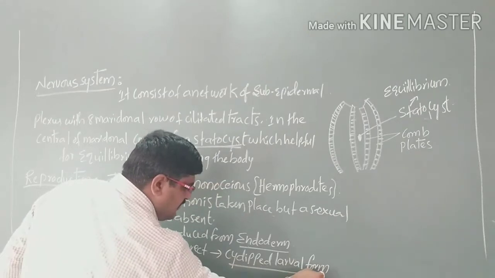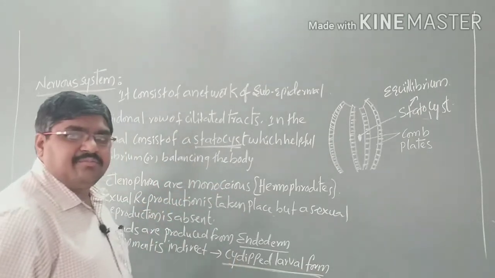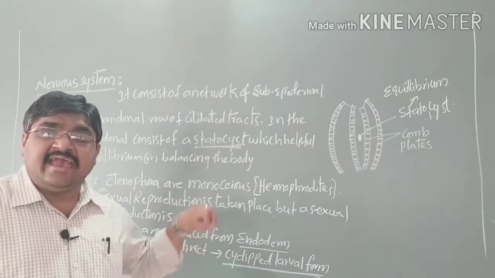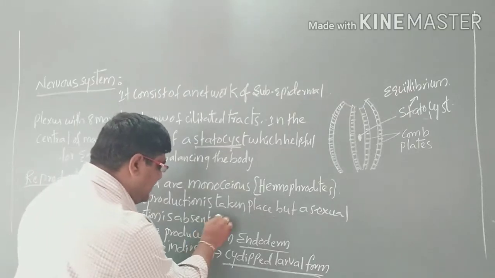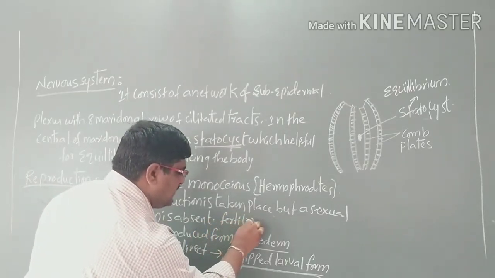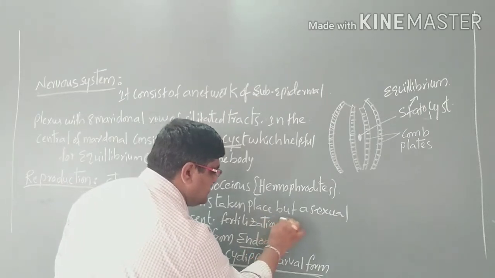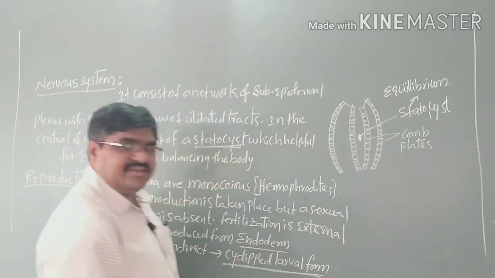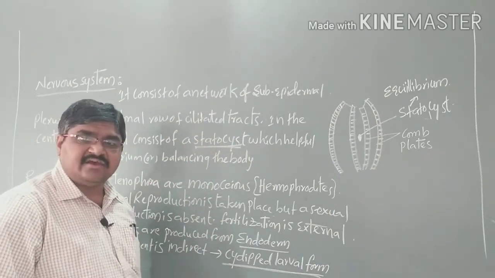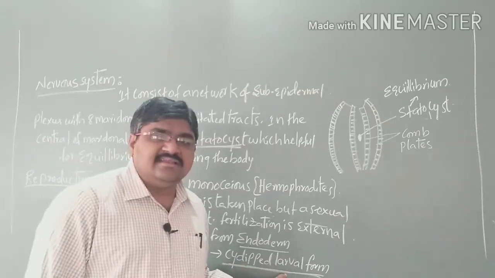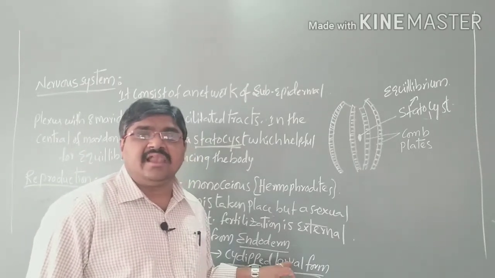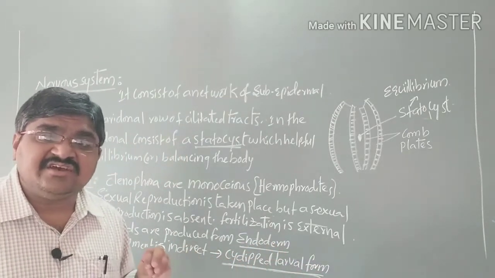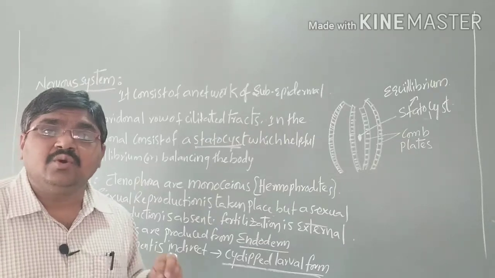So here the development is indirect, where it shows sin-dipped larval forms, and the fertilization is external. The fertilization takes place outside the body, and the development is indirect, where it shows sin-dipped larval forms. Also here it shows regeneration and paedogenesis.